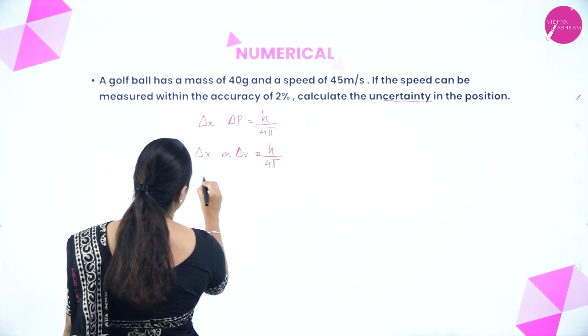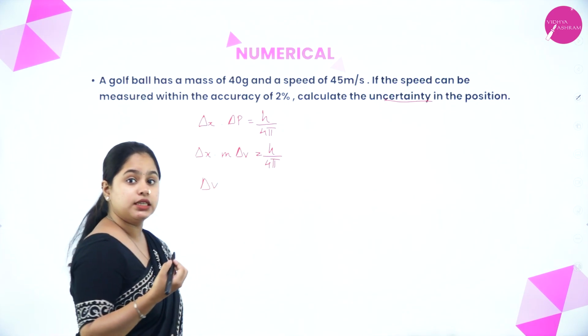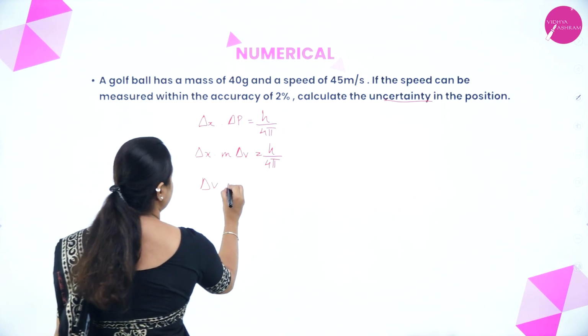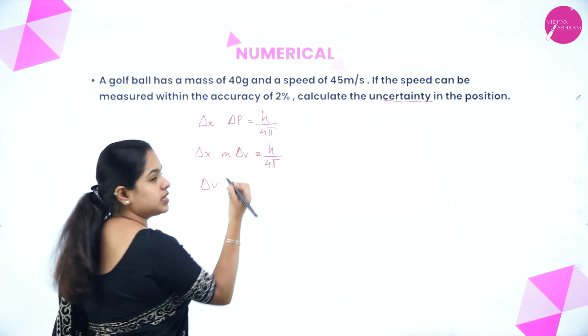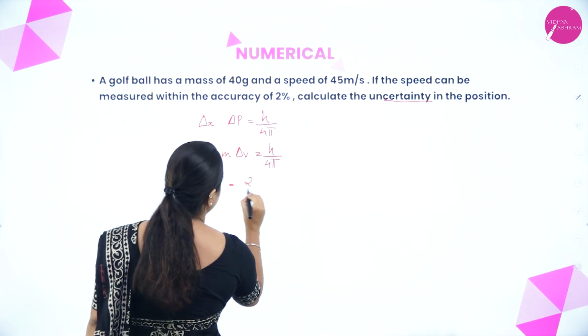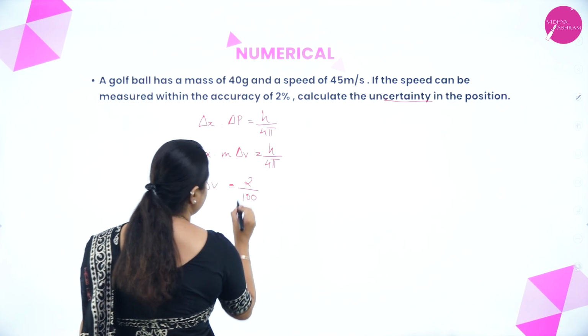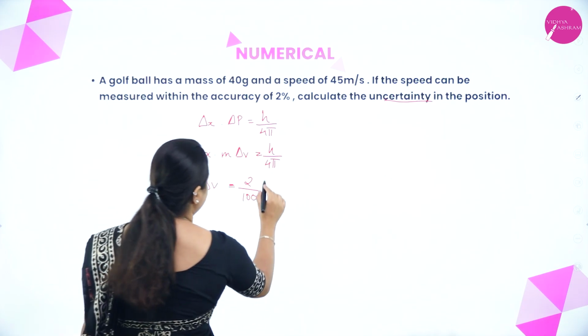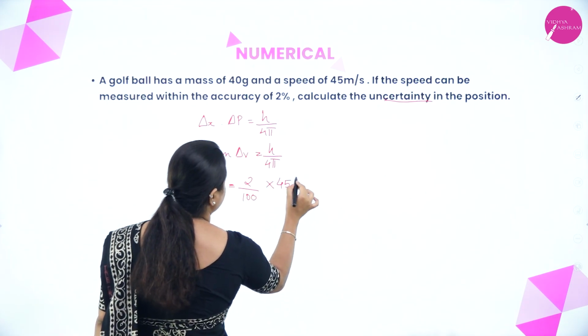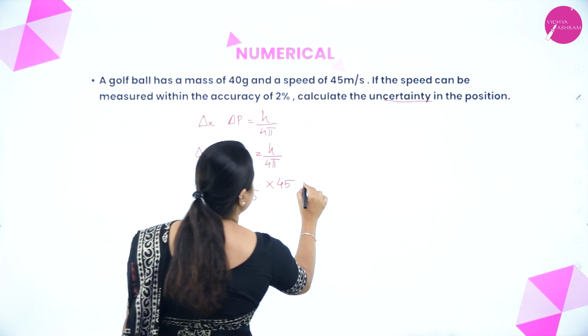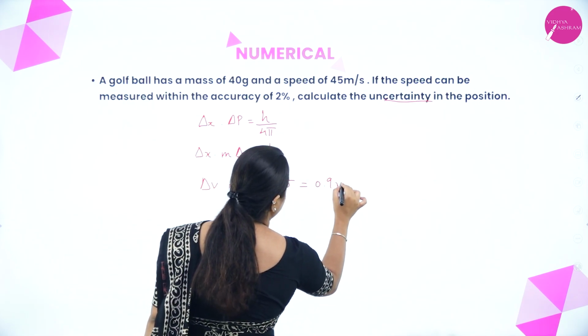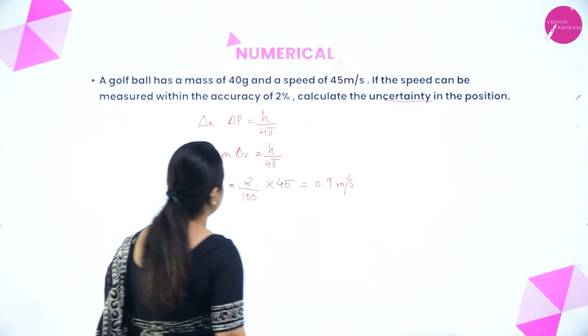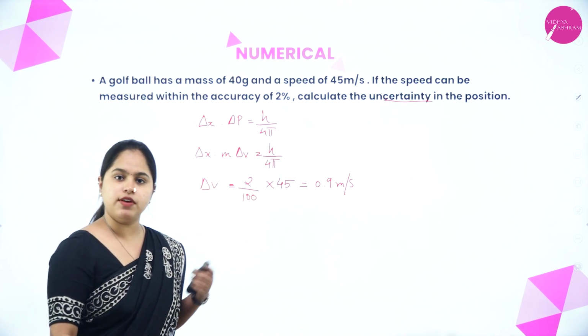So that means we can calculate the uncertainty in velocity. How is it calculated? It is given as 2% accuracy, that means 2 by 100, since it is given in percentage. So 2 by 100 into 45 meter per second gives you 0.9 meter per second. So that will be your uncertainty in velocity.